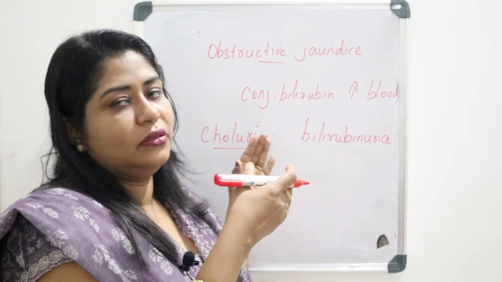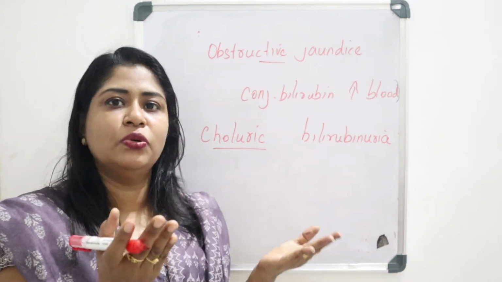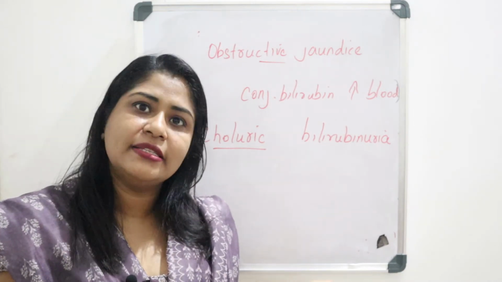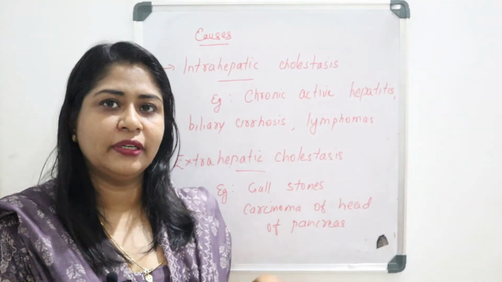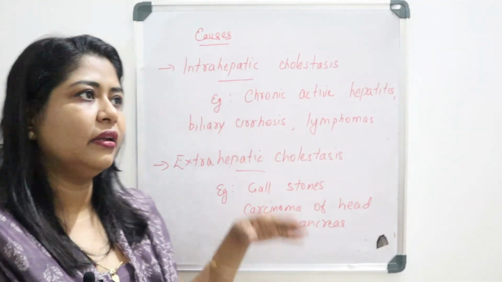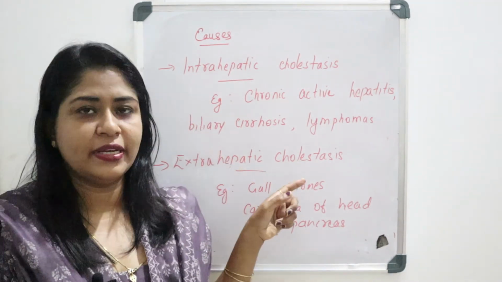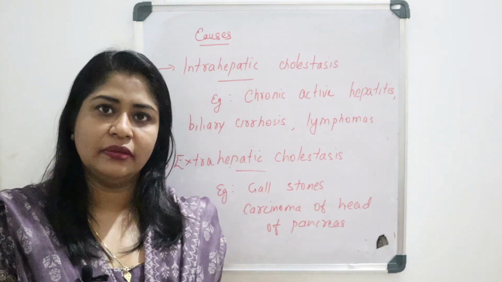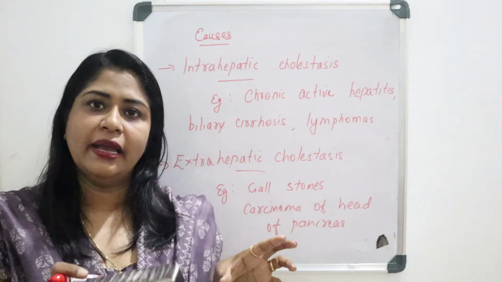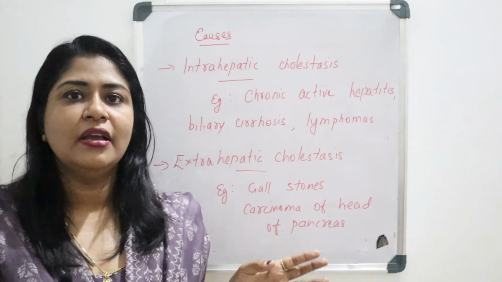Now, this obstructive jaundice is mainly due to extrahepatic cholestasis or intrahepatic cholestasis. So the causes of obstructive jaundice we can categorize as intrahepatic cholestasis and extrahepatic cholestasis. Cholestasis, that we know, is the blockage or prevention of the flow of bile from the liver. That condition is cholestasis.